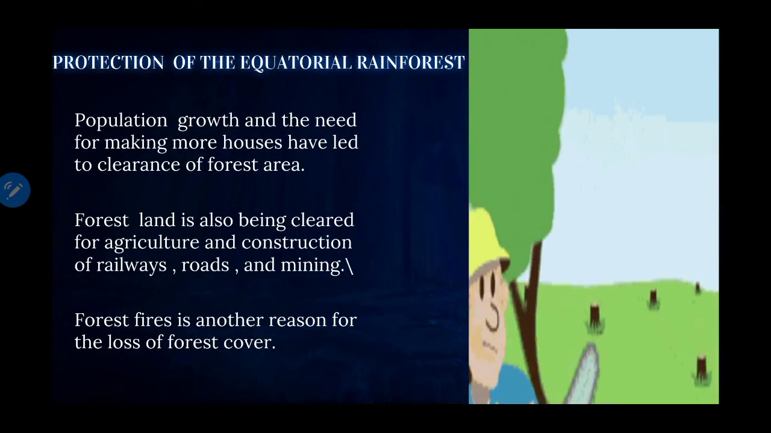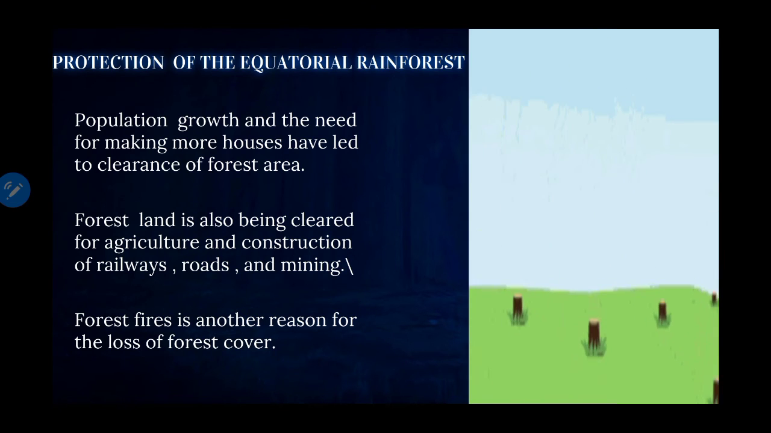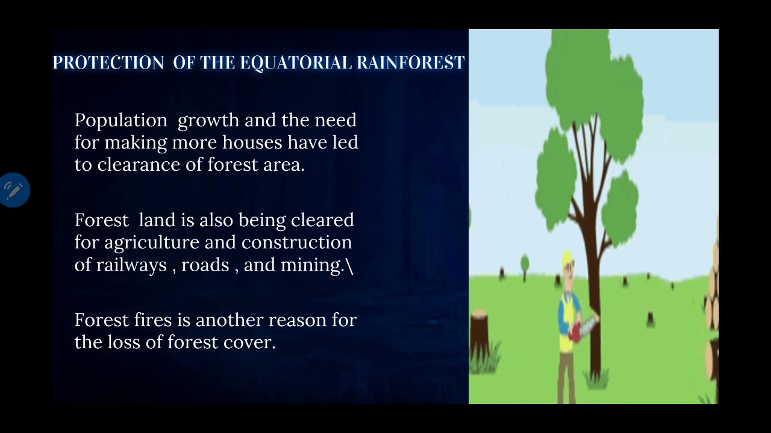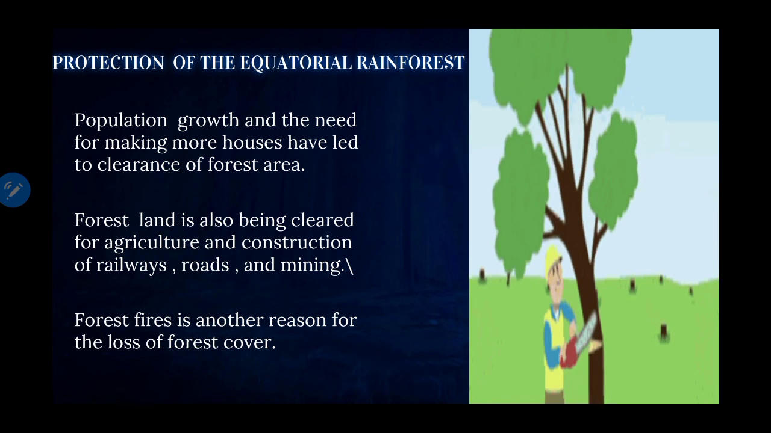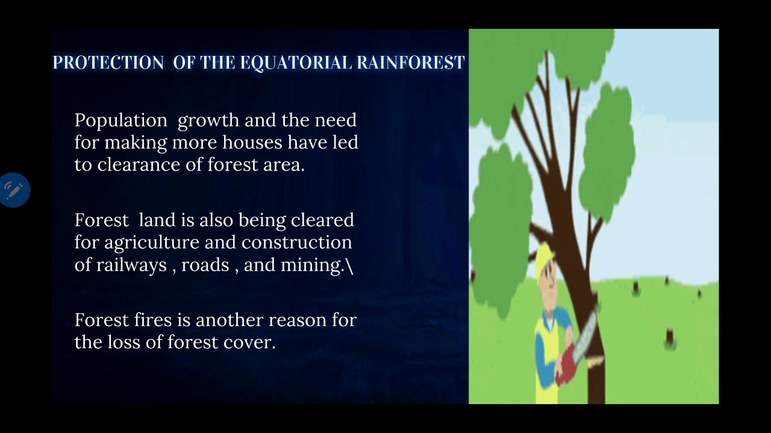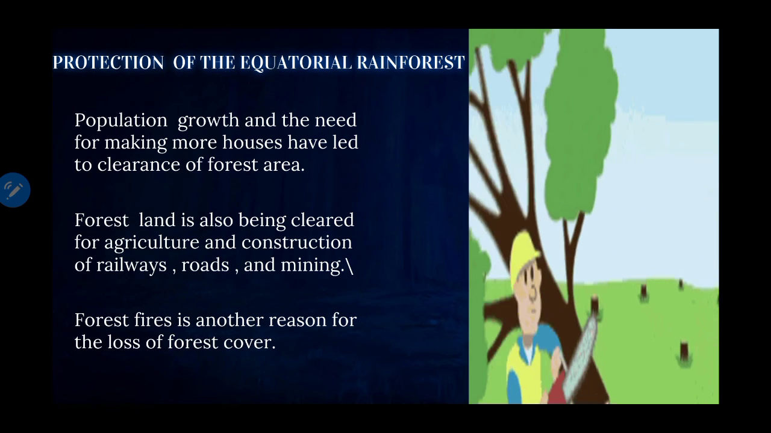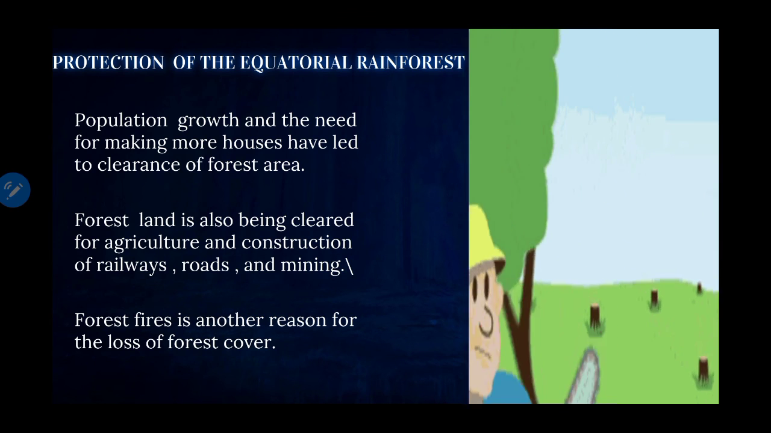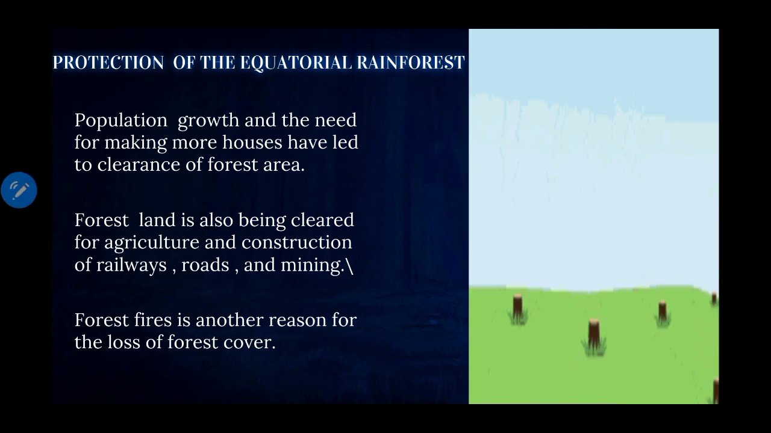Now, let us see protection of the equatorial rainforest, how we can save trees, how we can stop deforestation. Okay, so what are the reasons behind this deforestation? Population growth and the need for making more houses have led to clearance of the forest area. Forest land is also being cleared for agriculture and construction of railways, roads and mining. Forest fire is also another reason for the loss of forest cover, right?